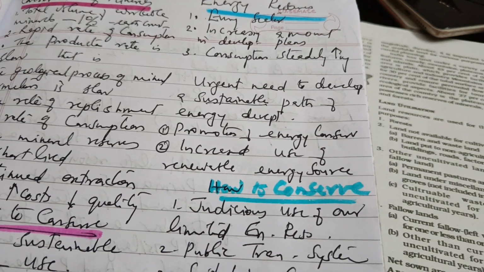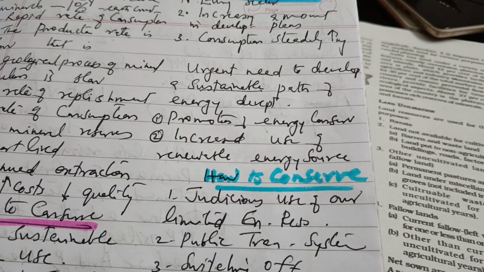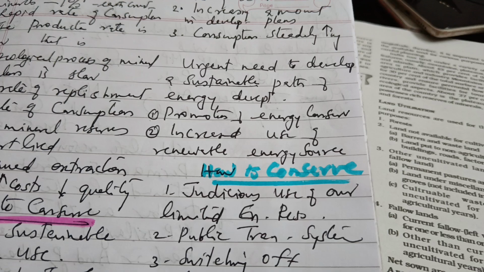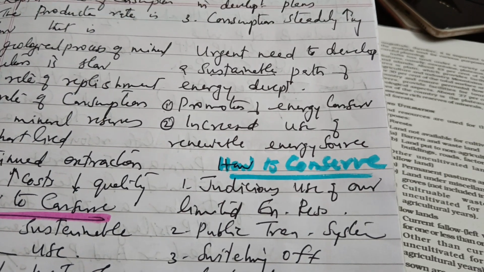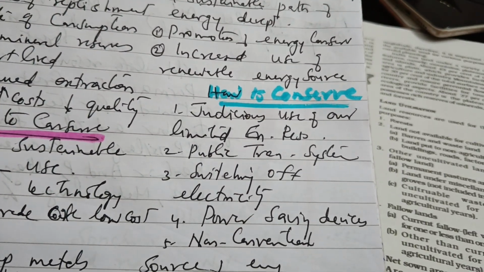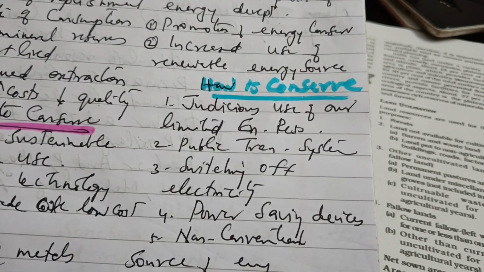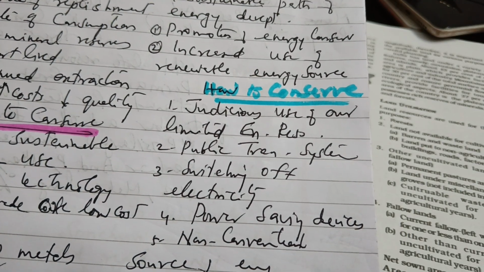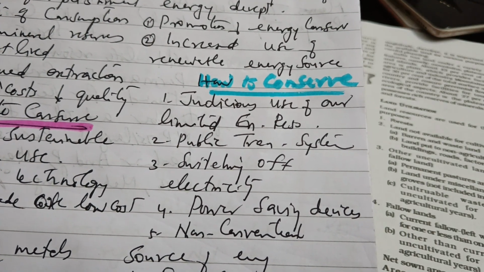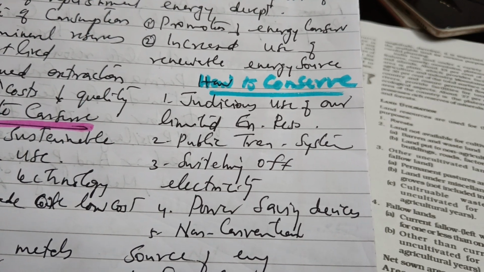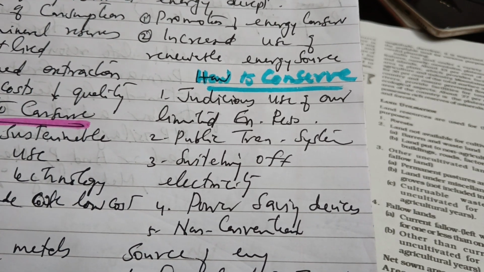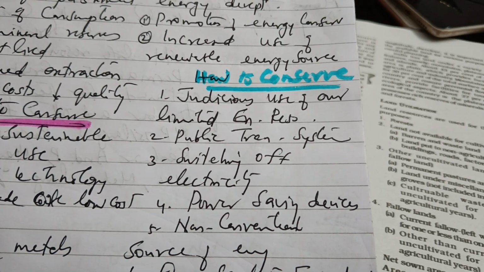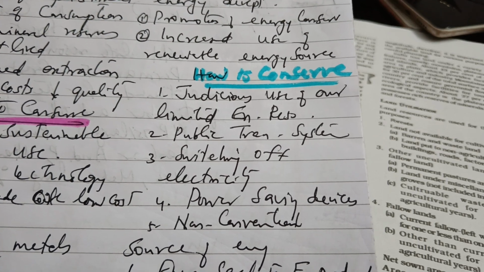So there is an urgent need to develop a sustainable path of energy development, promotion of energy conservation, and increased use of renewable energy sources. Then how to conserve: use our limited, scarce energy resources judiciously. An example has been given here: public transportation instead of individual use of vehicles. Share cars, share autos. Public transportation should be utilized, isn't it?